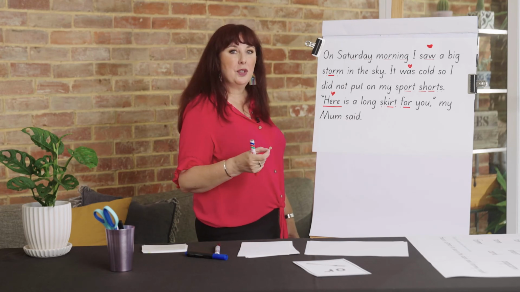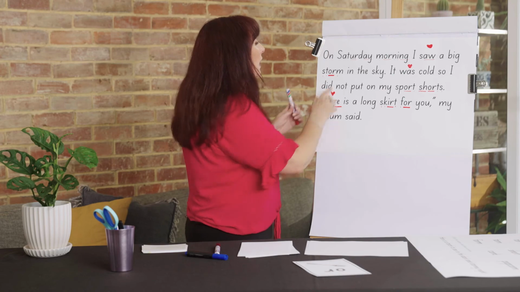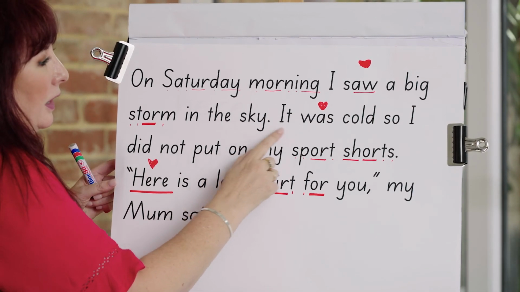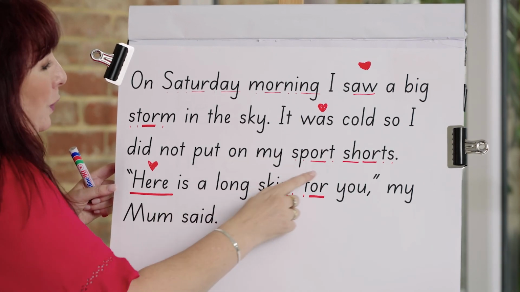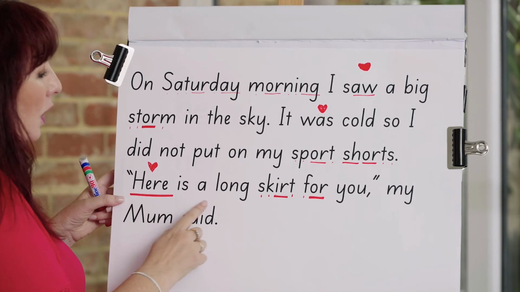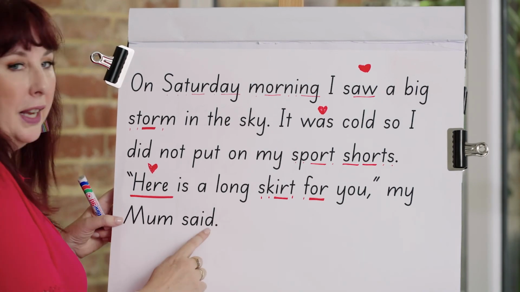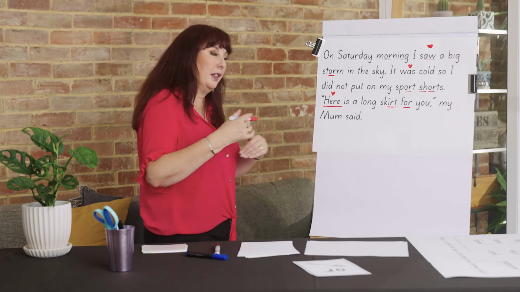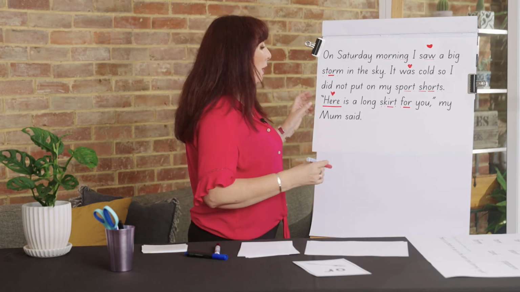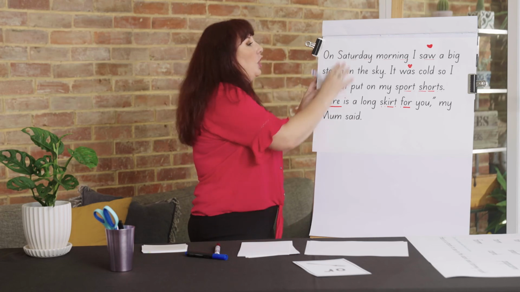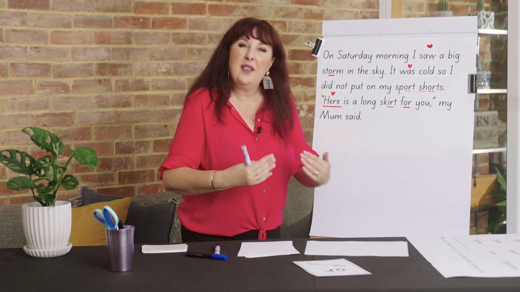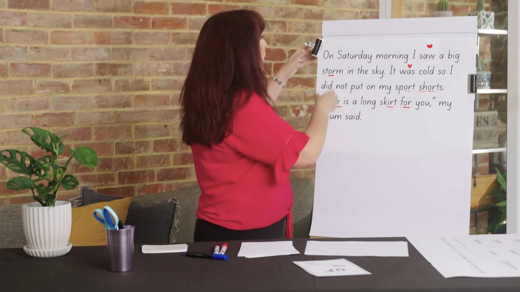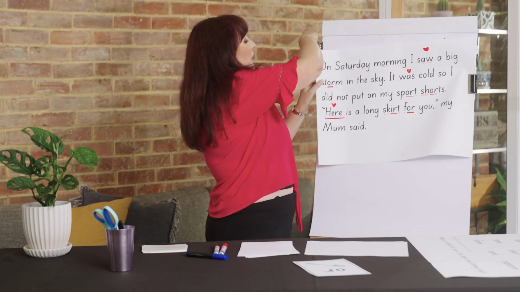Let's read it again one more time as if we were reading it from a story. You ready? On Saturday morning, I saw a big storm in the sky. It was cold, so I did not put on my sport shorts. Here is a long skirt for you, my mum said. Does your mum talk like that? I hope not. Don't let her hear you think that she talks like that because she might have hurt feelings. What I'd like you to do is rewind that and have a few more practices because that's a really long fluency passage. And if you can read that along with me, that's fantastic for your reading practice.